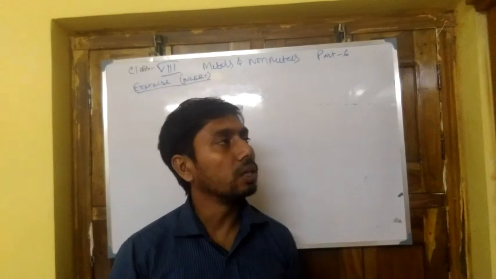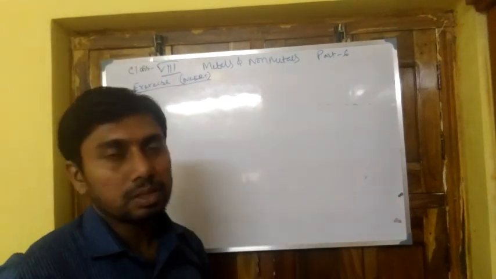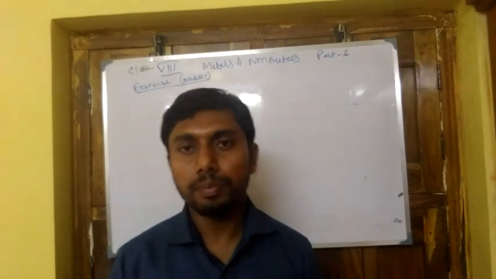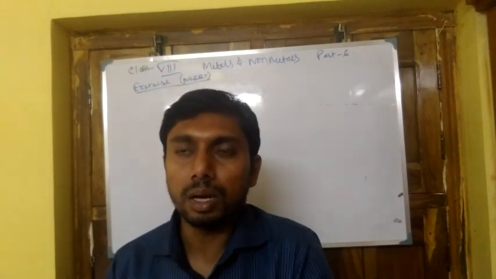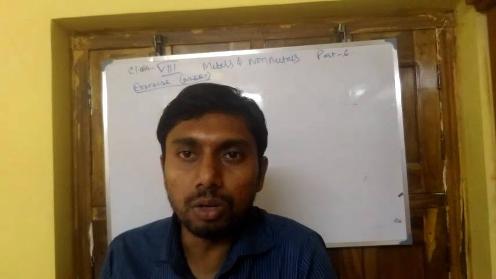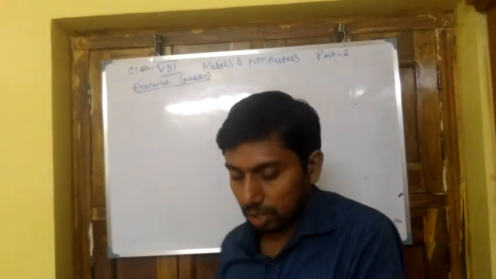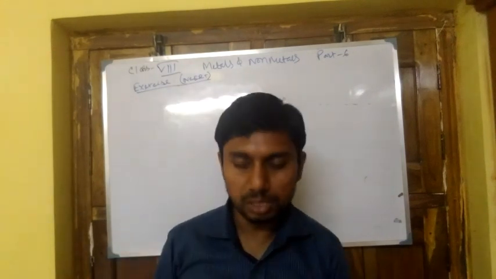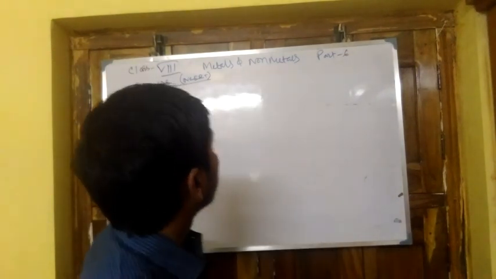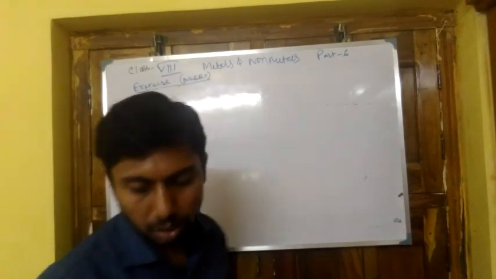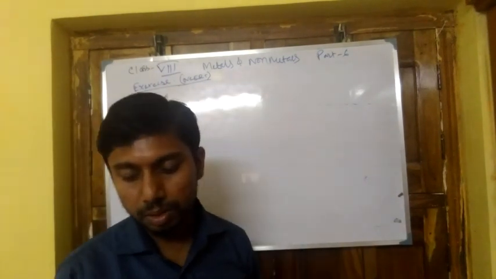We are discussing the exercise of the chapter Materials: Metals and Non-metals. In the previous class, we discussed up to question number 6. Today, we will discuss the rest of the NCERT exercise. So everyone, follow your NCERT textbook from question number 7. First, read the statement of question number 7.